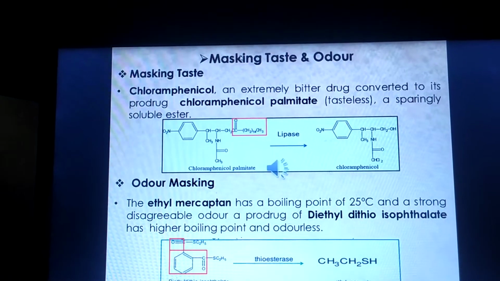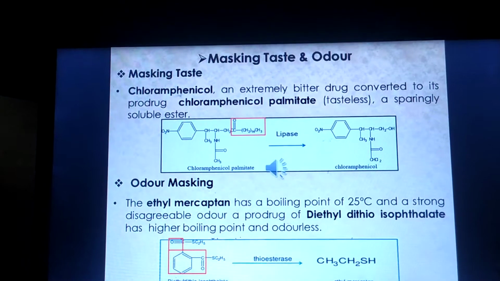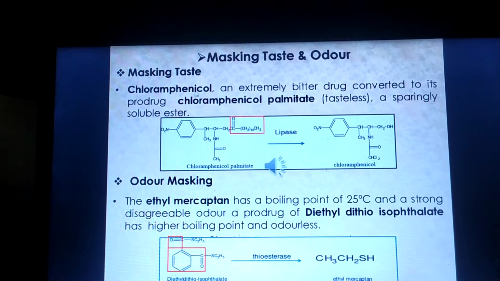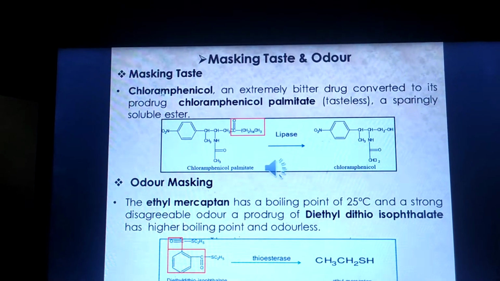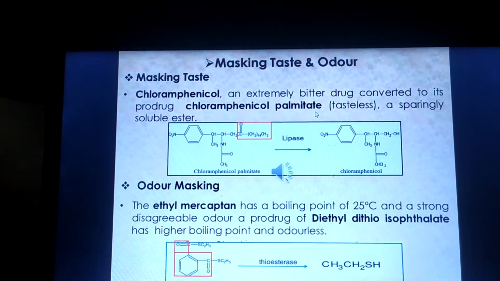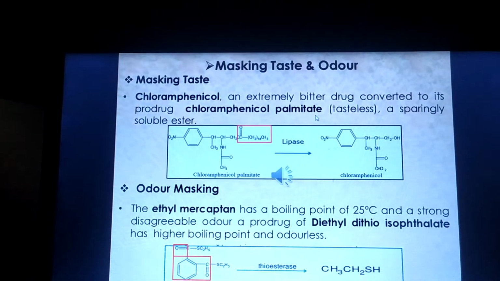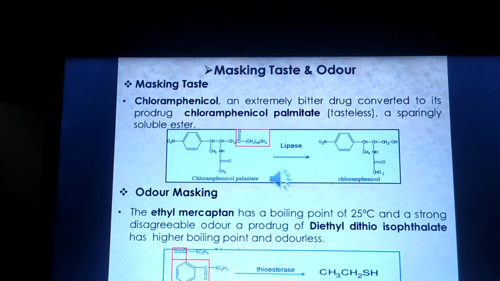Next one is masking taste and odor. An example of masking taste is chloramphenicol, and the prodrug of chloramphenicol is chloramphenicol palmitate. Chloramphenicol has a bitter taste, but chloramphenicol palmitate is a tasteless or sparingly soluble ester.